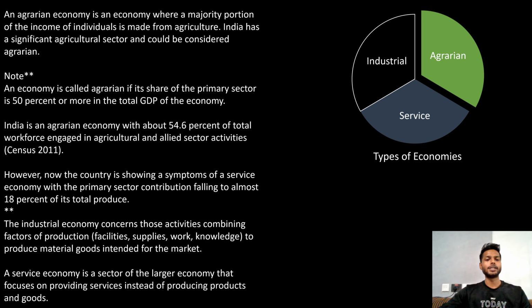The industrial economy concerns those activities combining factors of production, facilities, supplies, work, and knowledge to produce material goods intended for the market. A service economy is a sector of the larger economy that focuses on providing services instead of producing products and goods. So these were the three types of economies.